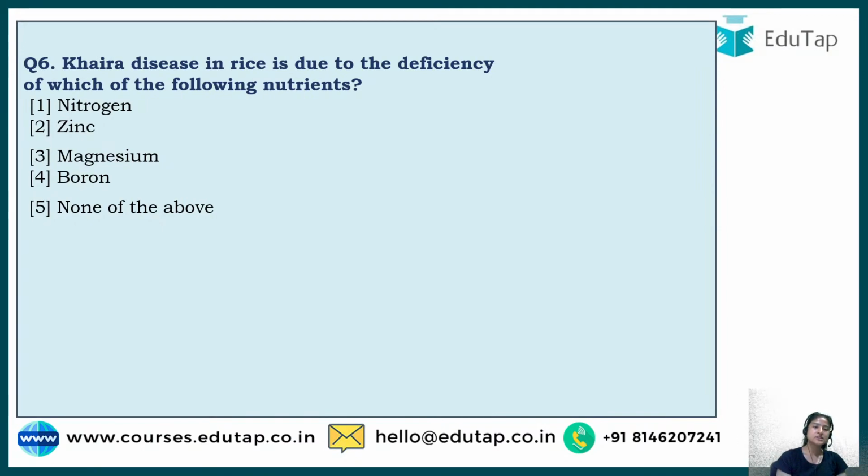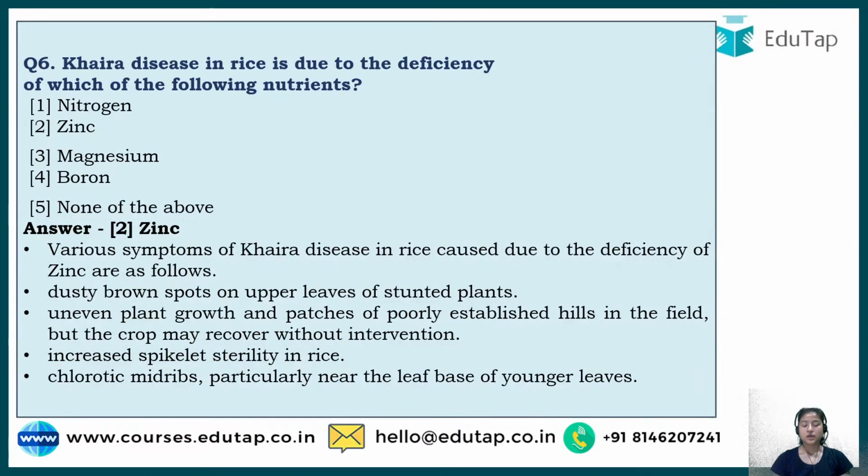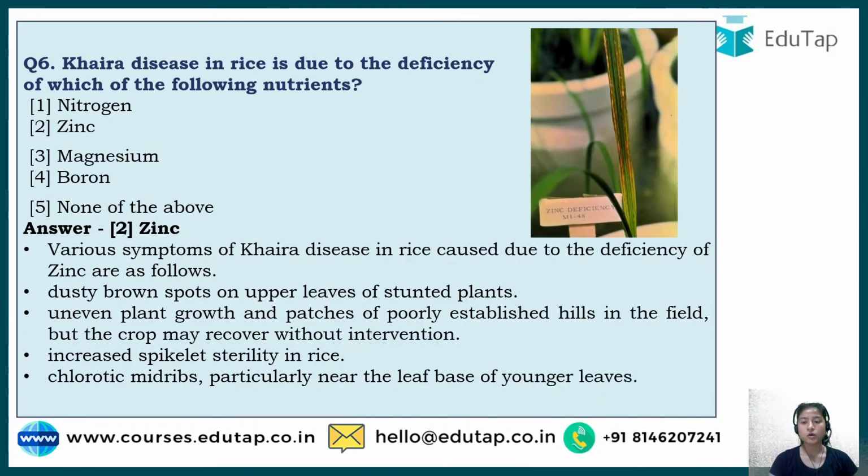So the correct answer to this is option number 2, that is zinc. Here is a picture of it also, showing how this deficiency reflects as symptoms in the plant.